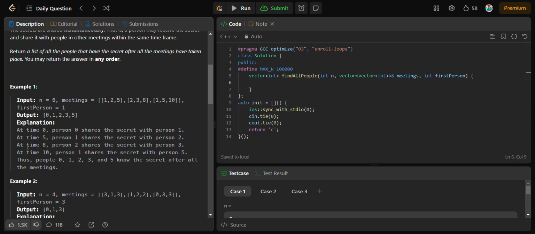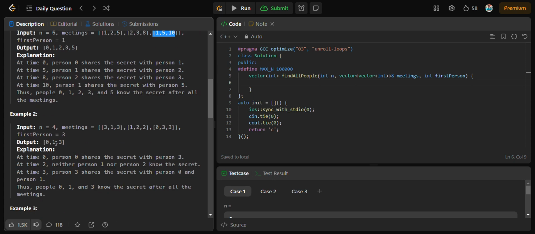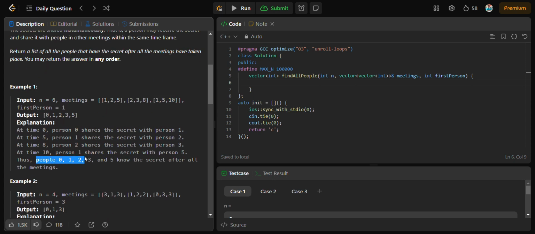At time 8, person 2 shares the secret with person 3. And at time 10, person 1 shares the secret with person 5. Thus people 0, 1, 2, 3 and 5 know the secret after all the meetings. So the answer will be 0, 1, 2, 3, 5.